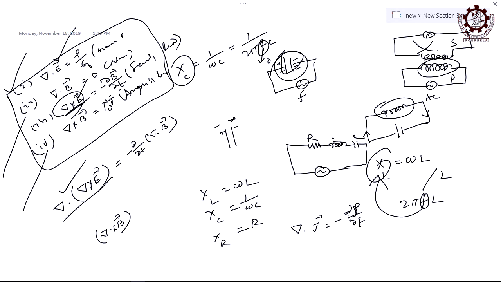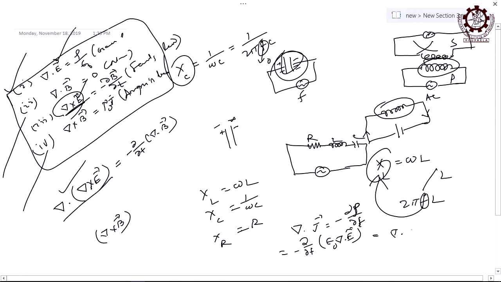Then ultimately this equation will lead to minus del by del T. If you write this rho, then it will be epsilon 0 del dot E, right, and that again goes to give you del dot epsilon 0 del E by del T, right.